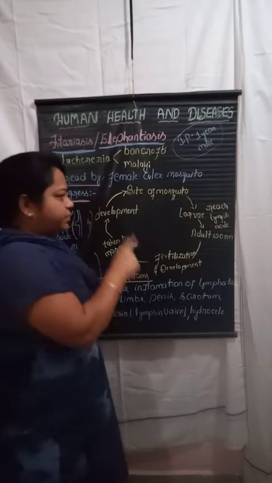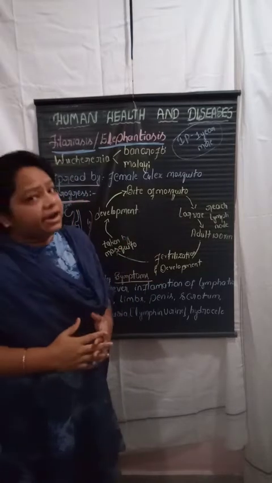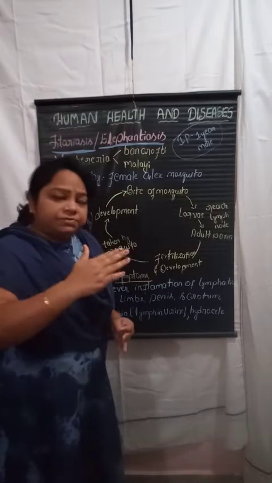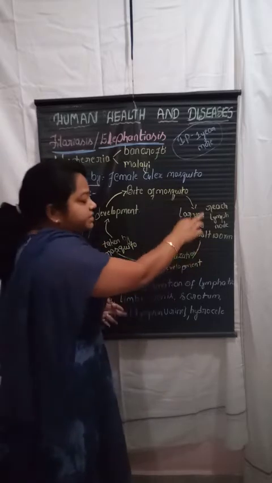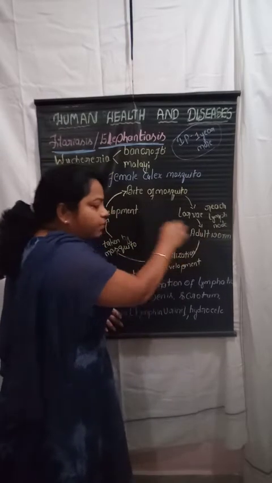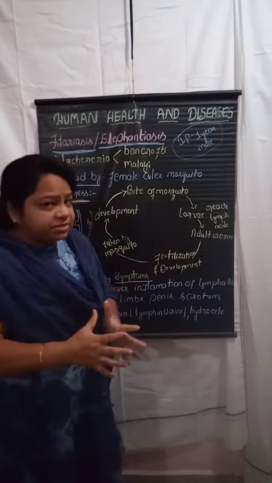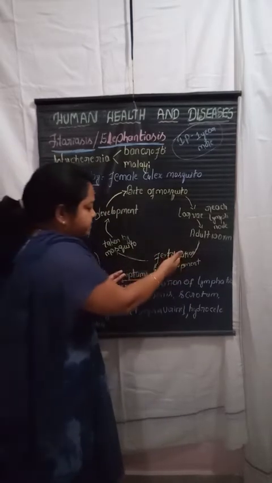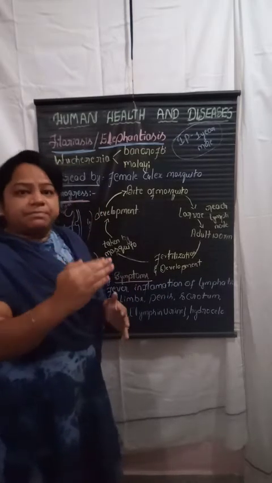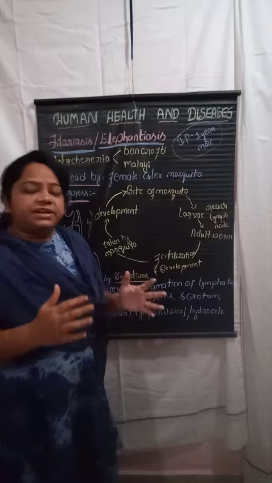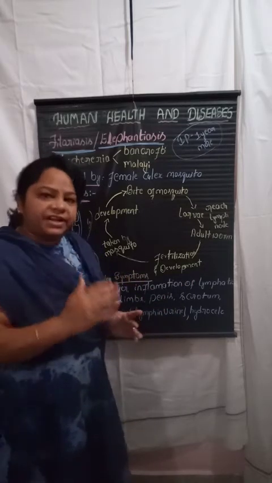Then afterwards what happens? These larvae will develop, metamorphosing into the adult. Then afterwards, these adult worms undergo sexual reproduction, that is fertilization and development. The adults produce the male and the female gametes, and the male and the female gametes start fusing together. That process we call fertilization.